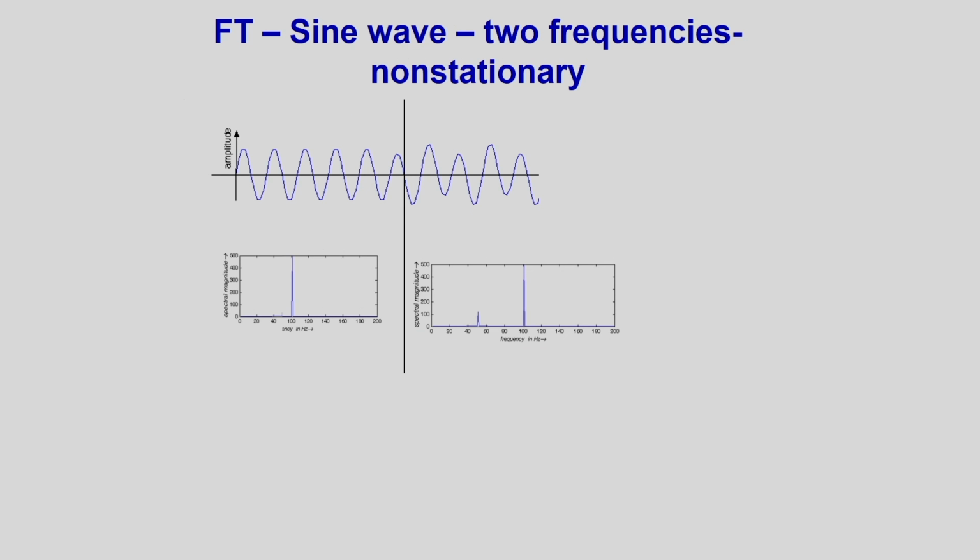In this example I have shown the STFT. I am considering a non-stationary signal, and you can see the frequency components. From this point to this point, in this time window, only one frequency component is present, and that is available in the Fourier spectrum. Corresponding to this time interval, two frequency components are present in the signal, so I have two frequency components in the Fourier spectrum.